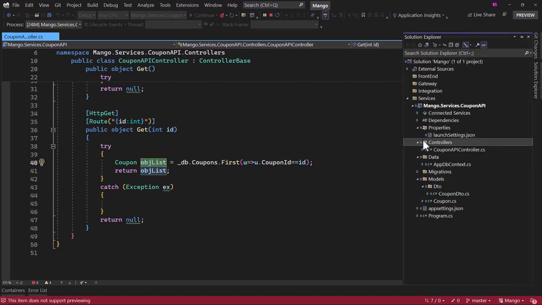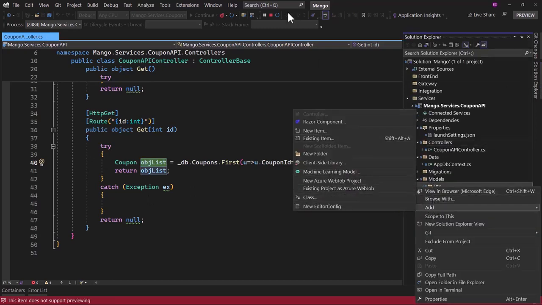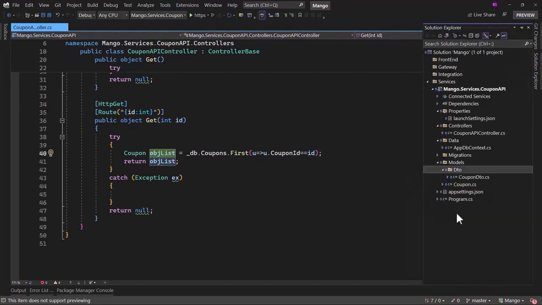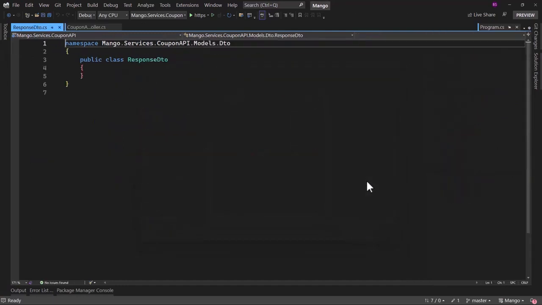What we will do is in CouponAPI DTO, let me create a new class. I will stop the application here. Let me add that. I will call that ResponseDTO.